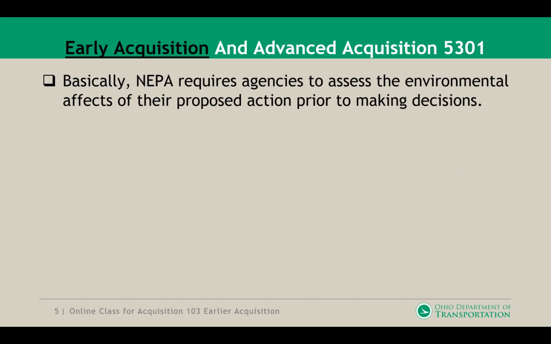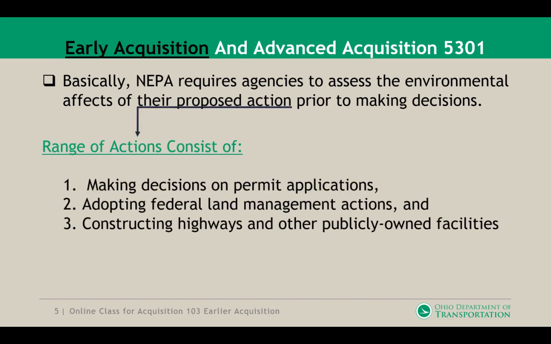Basically, NEPA requires agencies to assess the environmental effects of their proposed actions prior to a decision. We're going to take a look at the range of those actions, which consist of making decisions on permit applications, adopting federal land management actions, and constructing highways and other publicly owned facilities.